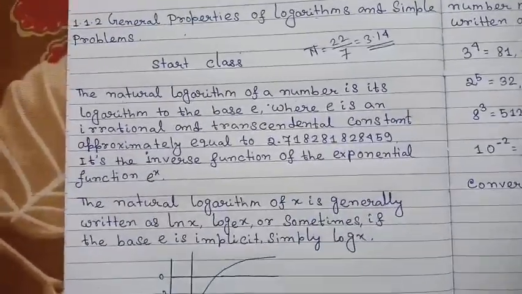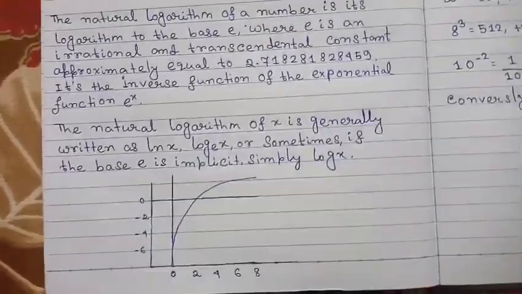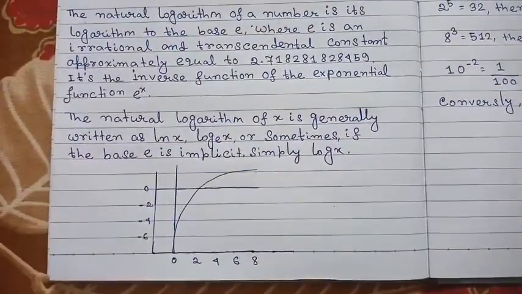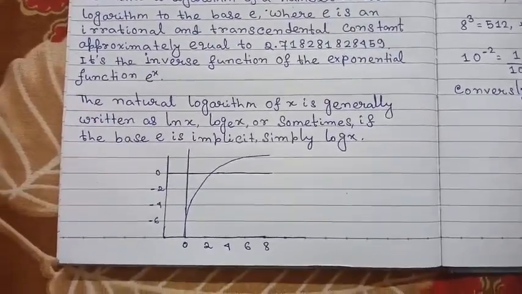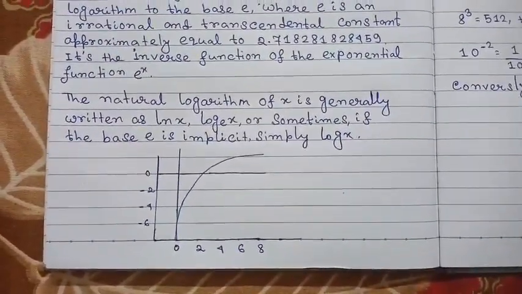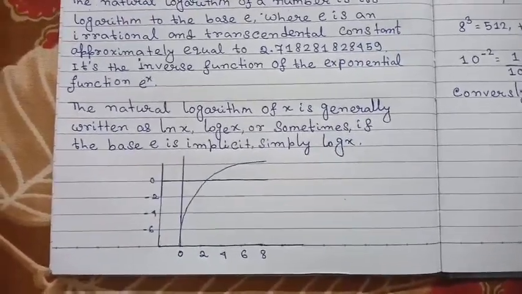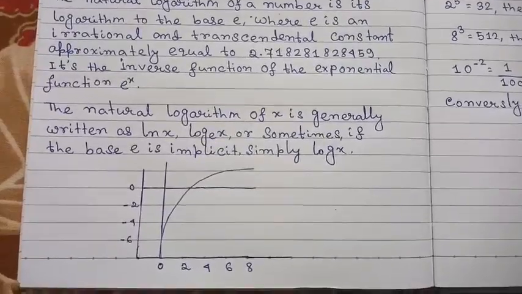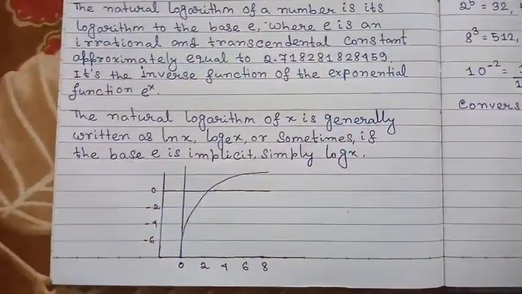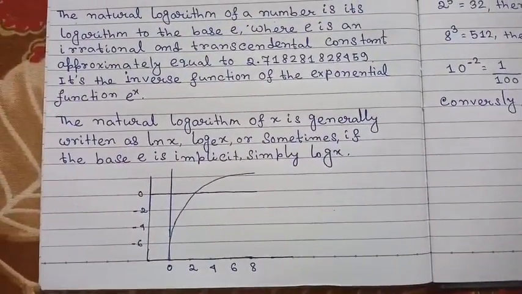Now, the natural logarithm formula: the natural logarithm of x is generally written as ln x. Wherever we see ln x, we think that it is a natural logarithmic formula or natural logarithmic value. So ln x means a vast knowledge.